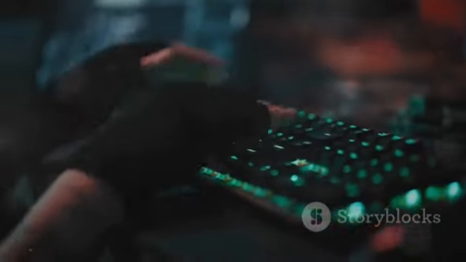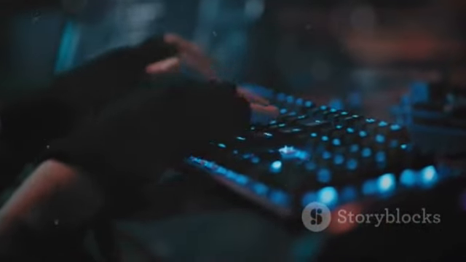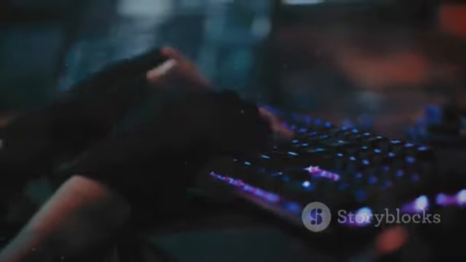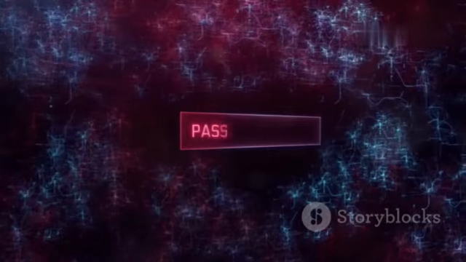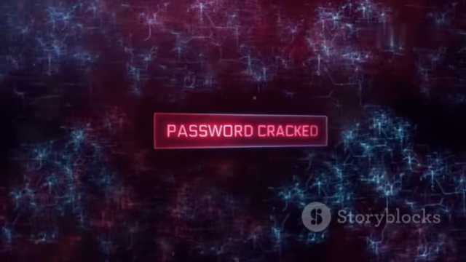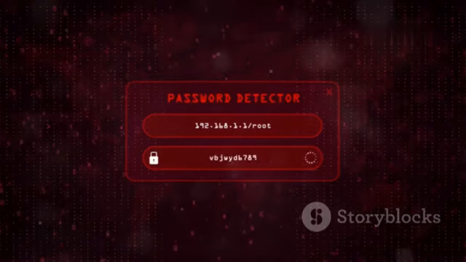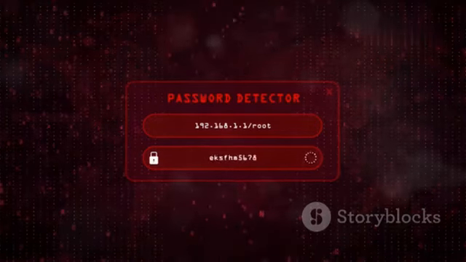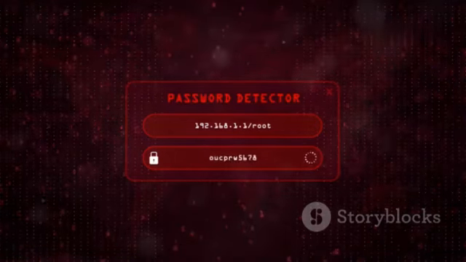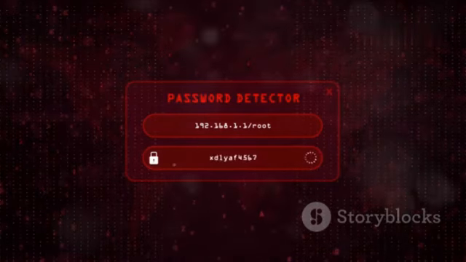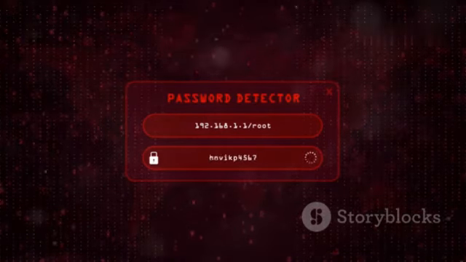Kali Linux arms ethical hackers with tools like Hydra and John the Ripper, which are like battering rams for passwords. These tools automate the process of trying different password combinations, relentlessly hammering away until they find the right one. Now, the effectiveness of a brute force attack depends on a few factors: the complexity of the password, the processing power of the attacker's machine, and the security measures in place.